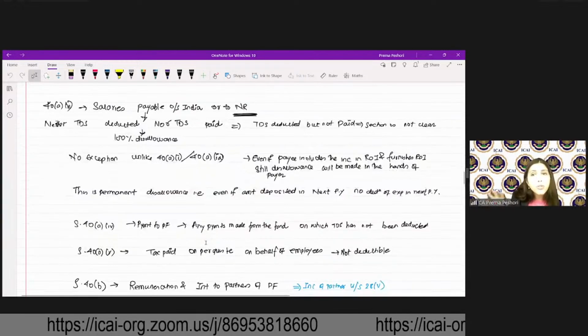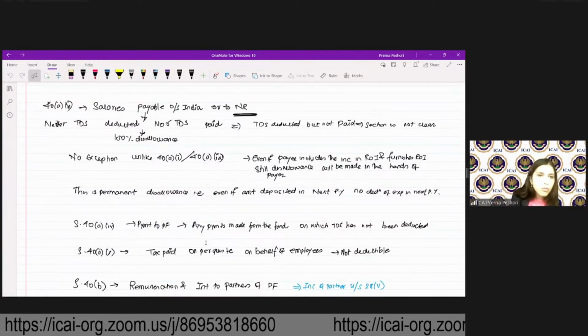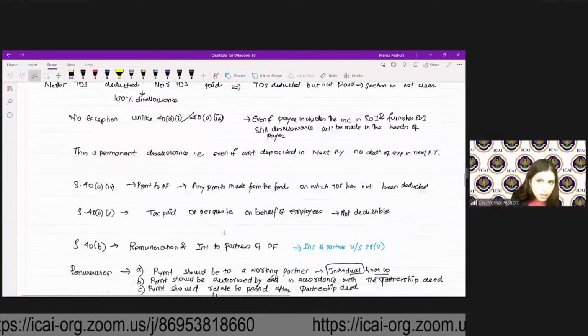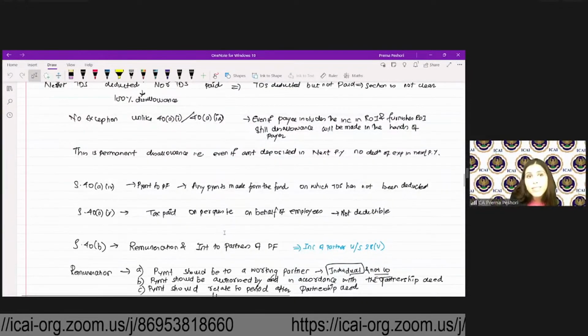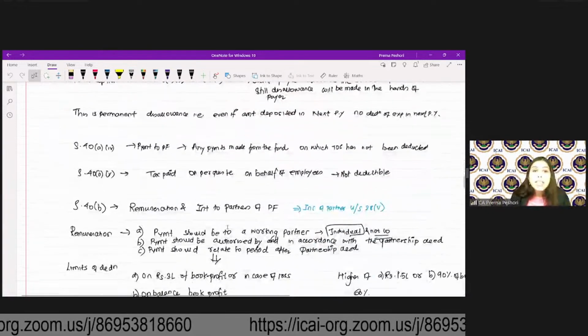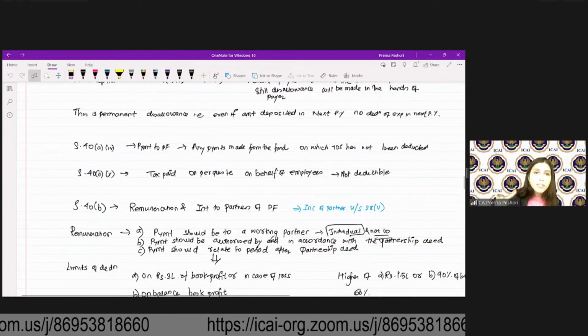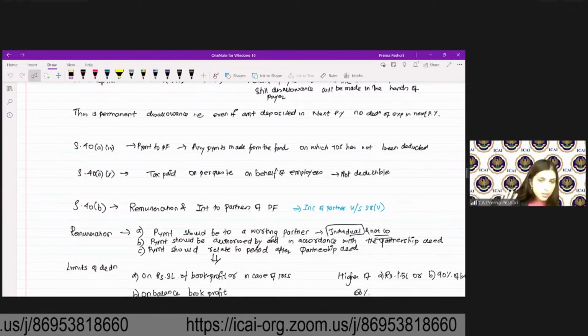Also, there is no exception over here that if the non-resident furnishes the return of income, those exceptions are not there. There's a permanent disallowance. And there is no allowance in the next year when you pay it also. This is a permanent disallowance. Then, unlike the equalization levy and the TDS for the resident non-resident, for salary, there's a permanent disallowance.